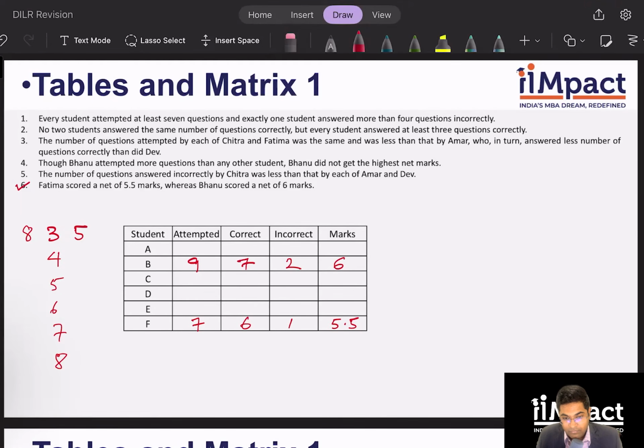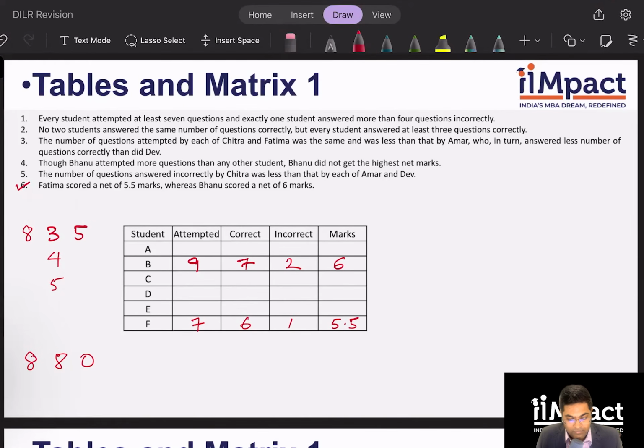Why can I say this? Because if there is another person who has gotten only 2 questions right, if they attempted 7, that means they also would have gotten more than 4 questions wrong, which is not possible. And the same is the case for 8. So therefore, I know this is going to be the number of questions which all the students could have gotten correct. From this, I have already taken care of 7 and 6. So what do we see? There is somebody who has gotten 8 correct. So maximum they could have attempted is 8, gotten 8 correct and 0 incorrect.